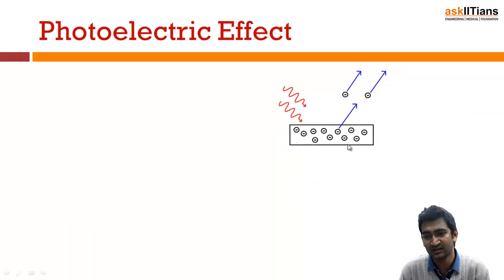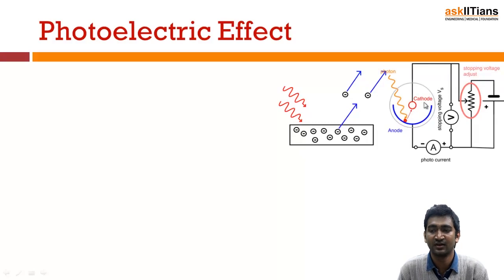If I'm passing radiation onto this metal sheet, electrons are getting ejected. So this was the apparatus which he used. This is a voltmeter, this is an ammeter, anode, cathode, and here you apply the photon to this metal surface.